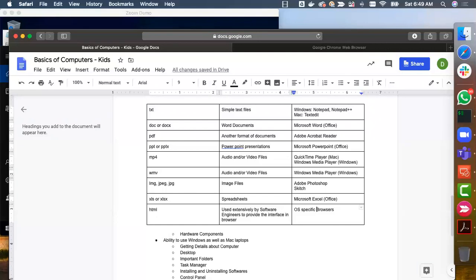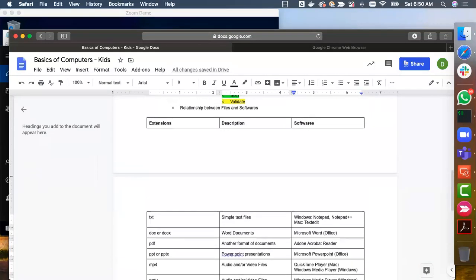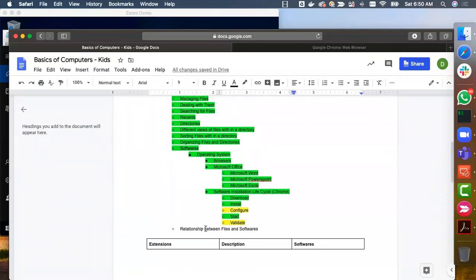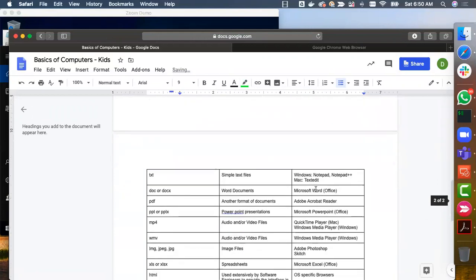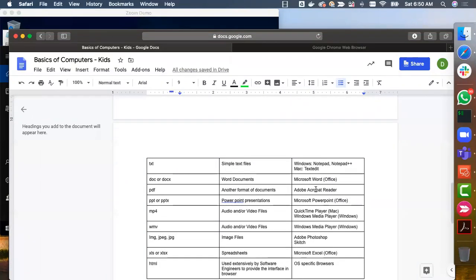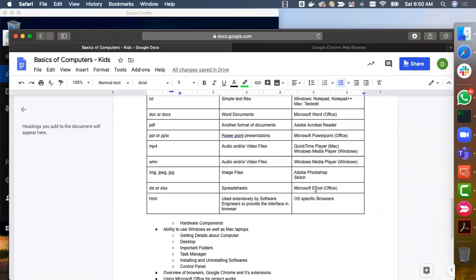I will show some of the advanced features that you can leverage as part of the browser to actually make yourself more productive. Okay, so this is about the relationship between files and softwares. I'm highlighting it in green. You need to understand these relationships and you have to take it to the next level.